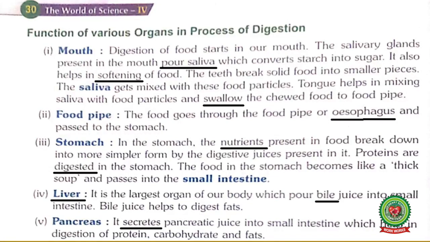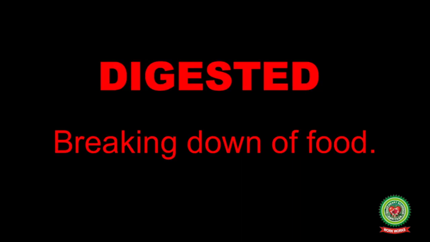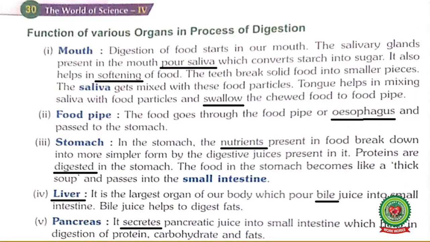Proteins are digested in the stomach. Underline the word digested; its meaning is breaking down of food. So, the component which is digested in the stomach is protein. The food in the stomach becomes like a thick soup and passes into the small intestine.